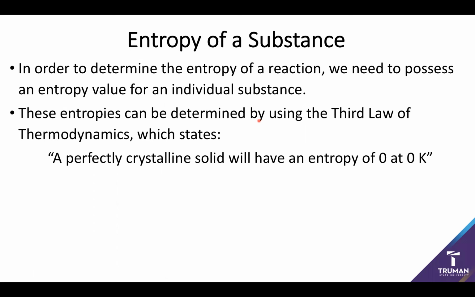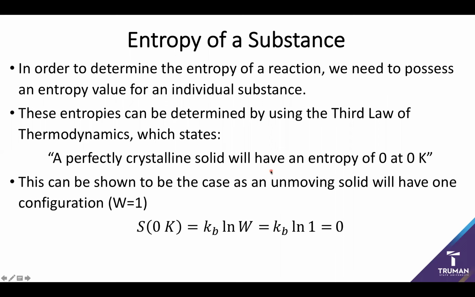But one of the reasons this one is important is it says that a perfectly crystalline solid, so again a solid with that perfect crystalline structure that we've seen earlier, will have an entropy of 0 if it has no temperature, so 0 degrees Kelvin. Because if it's perfectly crystalline, it means everybody is in a perfectly exact arrangement. Everyone knows their place. And if we are at 0 degrees Kelvin, it means I've got no kinetic or thermal movement. So at this point, again, it makes sense. There's only a single configuration the system can adopt. And at this point, then, my number of microstates is 1, and so my entropy is going to be 0 because the natural log of 1 is 0.